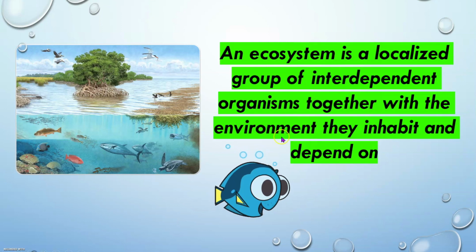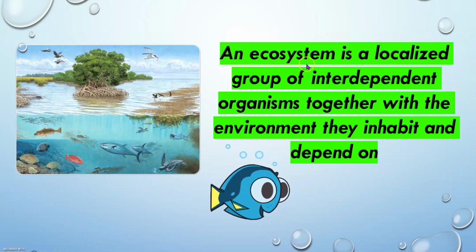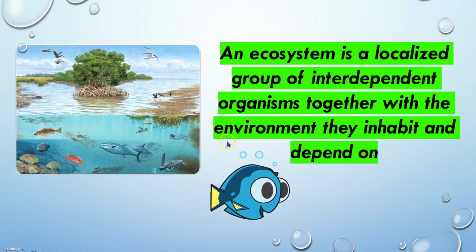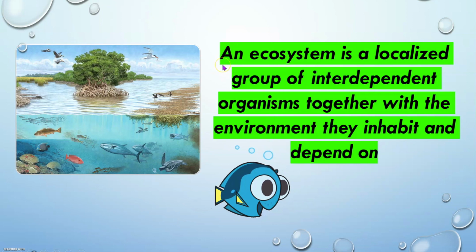Now let's move on to the ecosystem. So in your book, you can also follow. It says, an ecosystem is a localized group of interdependent organisms together with the environment they inhabit and depend on. Please get your markers or highlighters and you can highlight or underline this in your book. Okay, so let's try to explain this in a simple way.